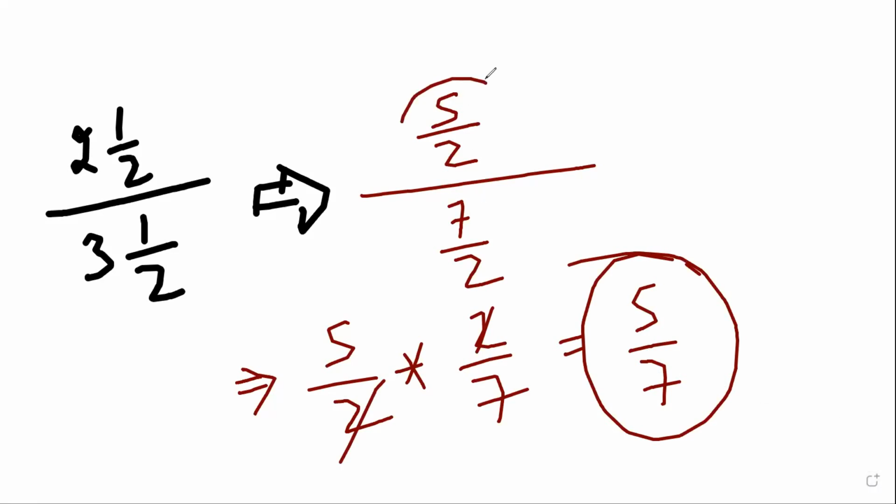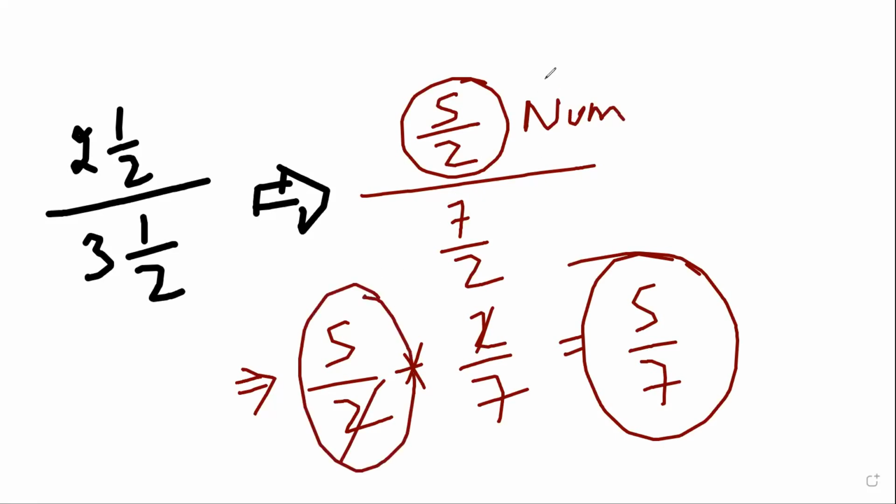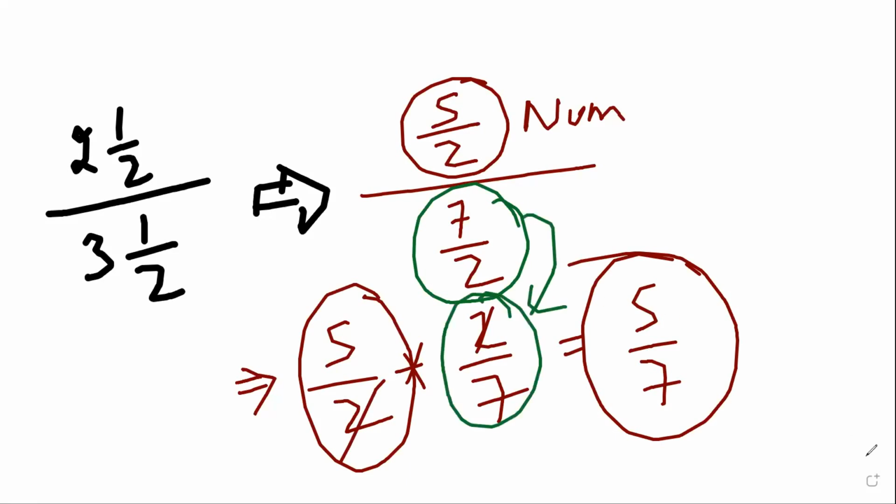So basically the numerator remains the same. Numerator remains the same. You just take the reciprocal of the denominator. Satya, any doubt? No, sir. Okay.